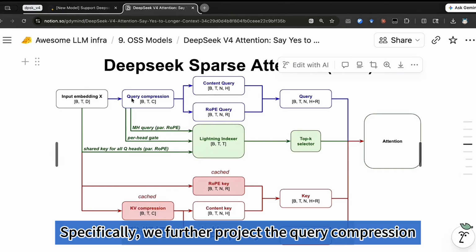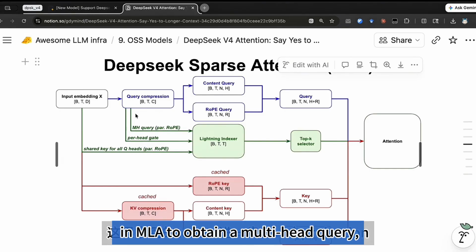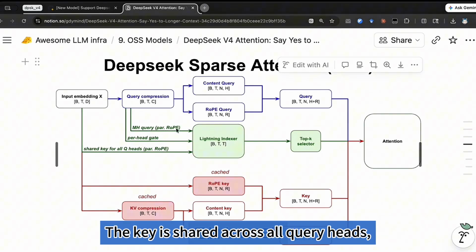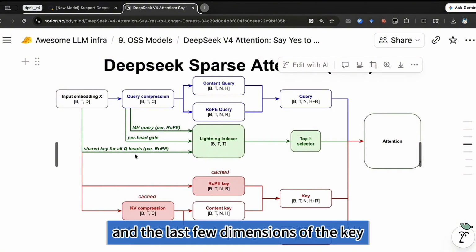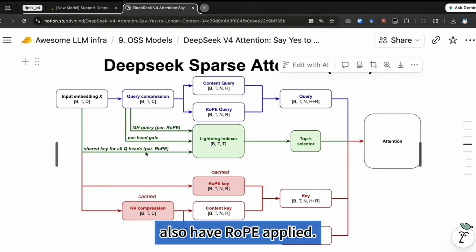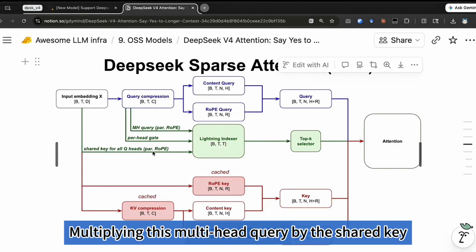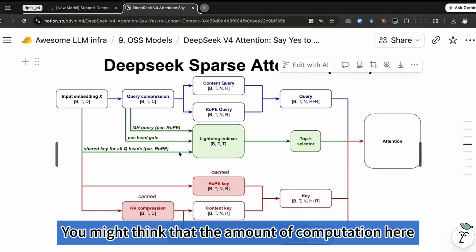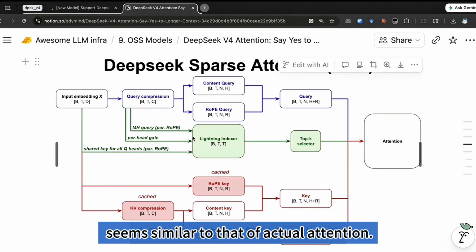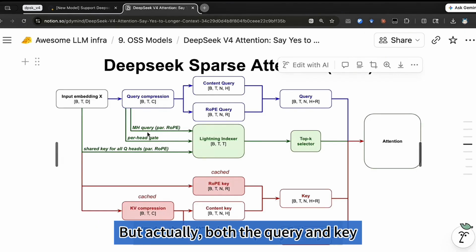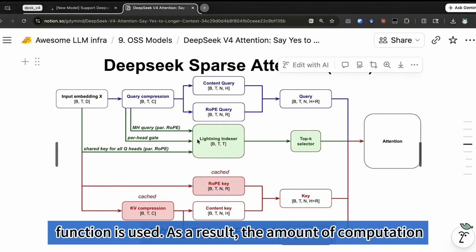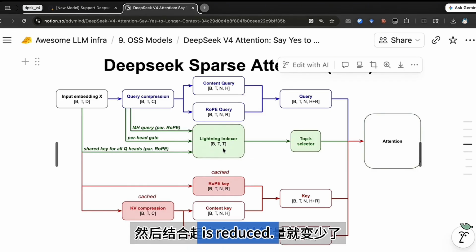Specifically, we further project the query compression in MLA to obtain a multi-head query and apply partial rope to its last few dimensions. The key is shared across all query heads, and the last few dimensions of the key also have rope applied. Multiplying this multi-head query by the shared key yields token relevant scores. You might think that the amount of computation here seems similar to that of actual attention. But actually, both the query and key are quantized to fewer bits, and a faster ReLU activation function is used. As a result, the amount of computation is reduced.